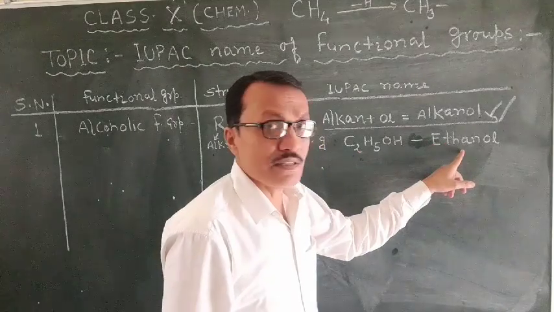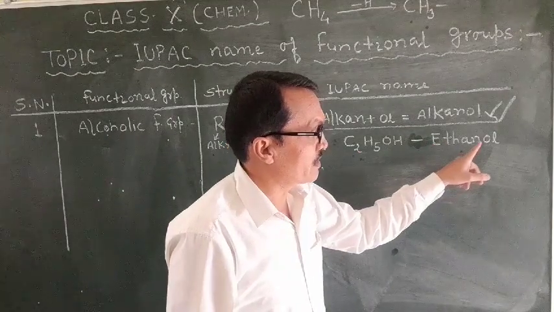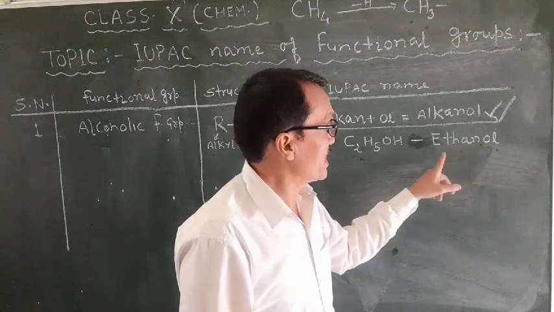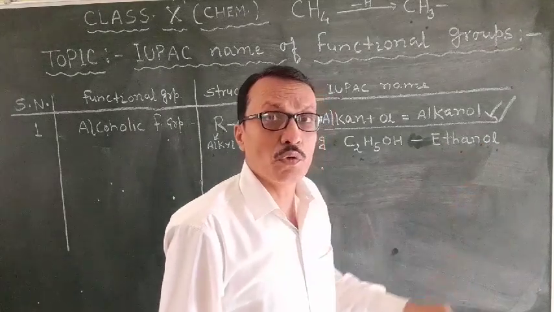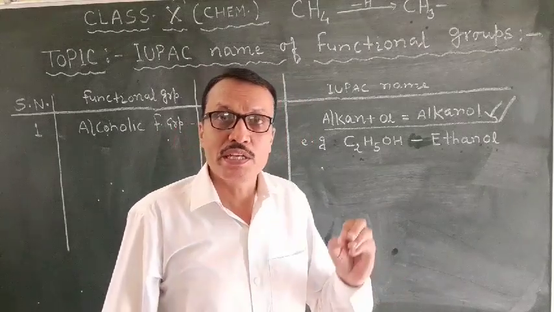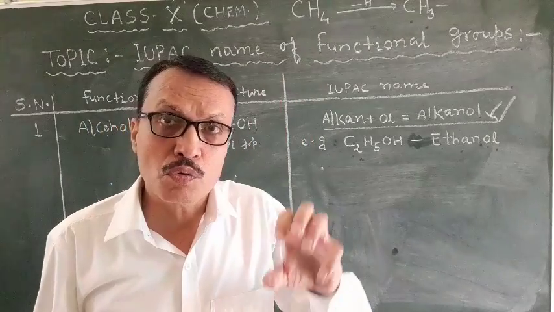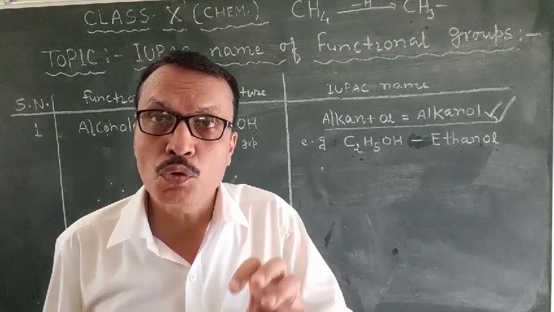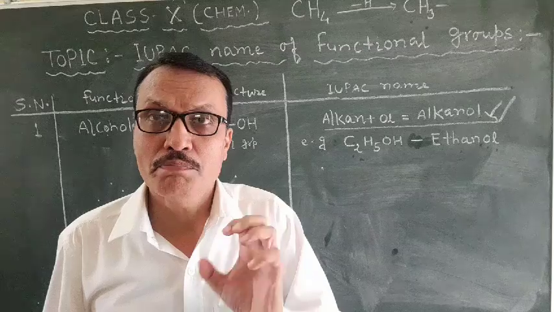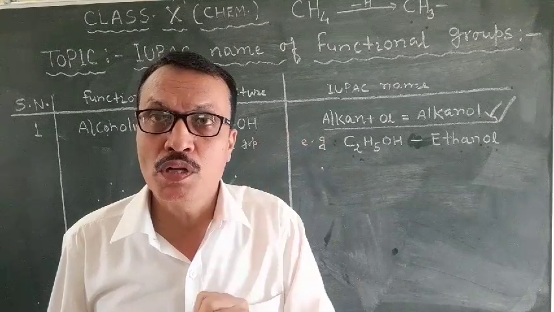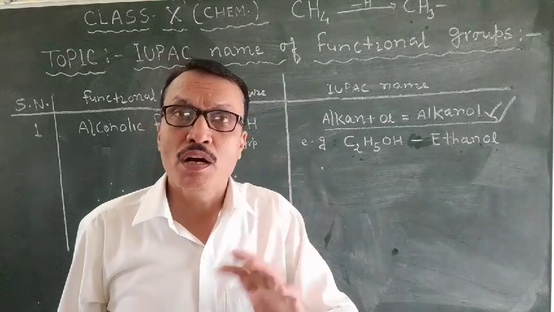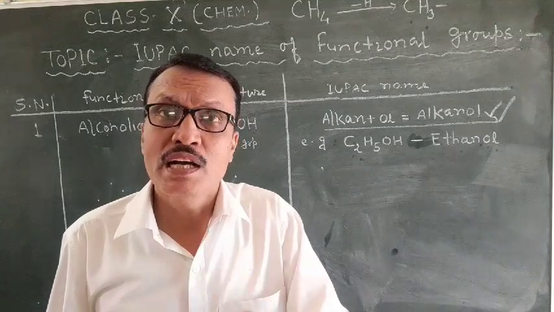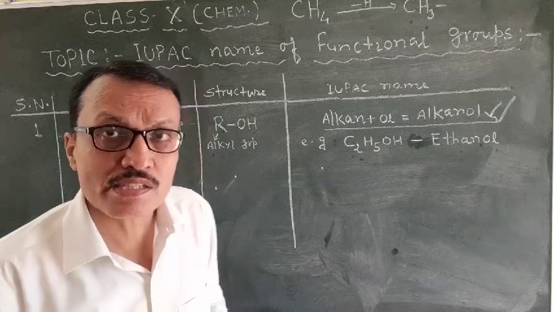So for ethane, I deleted the last letter E and added the suffix OL, so its name will be ethanol. So keep in mind all alcohol names end with the suffix OL. Ethanol, methanol, propanol, butanol. In this way, alcohol members are named as per the IUPAC system.